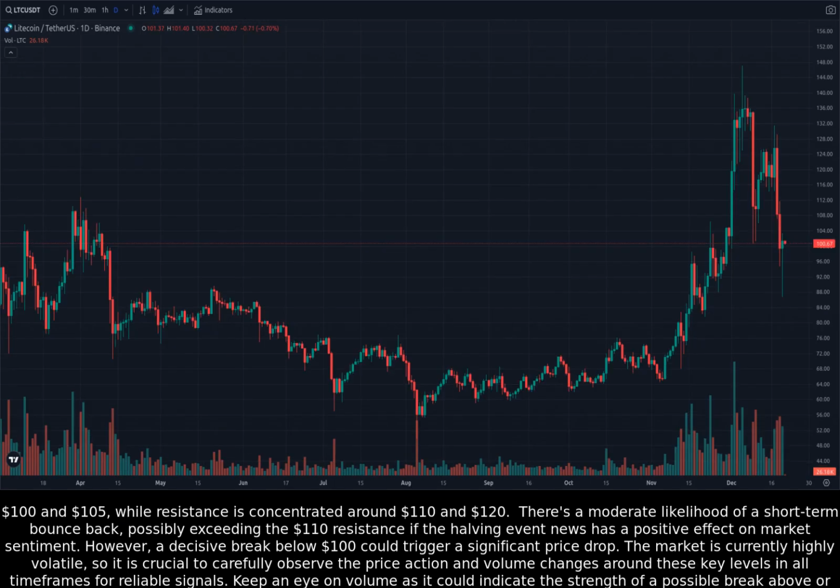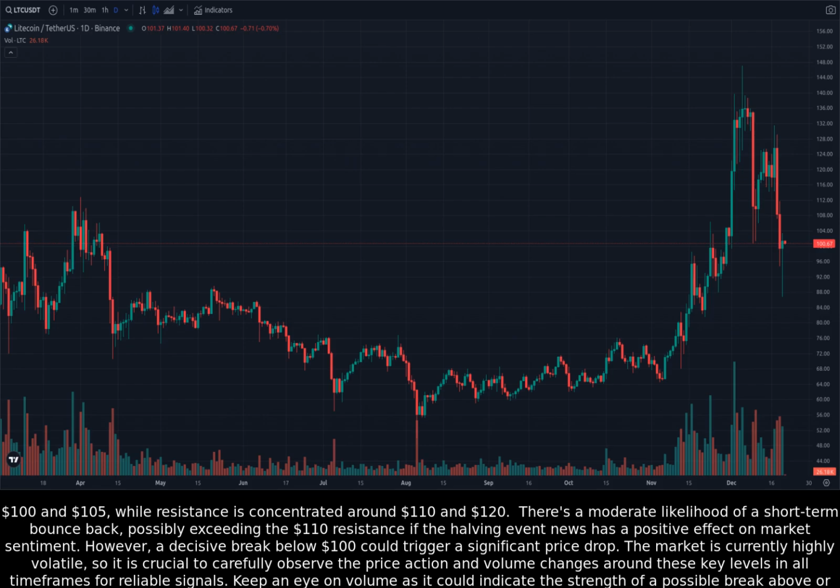In summary, the Litecoin market shows a complex mix of bullish and bearish signals. Key support levels exist around $100 and $105, while resistance is concentrated around $110 and $120. There's a moderate likelihood of a short-term bounce back, possibly exceeding the $110 resistance if the halving event news has a positive effect on market sentiment. However, a decisive break below $100 could trigger a significant price drop.